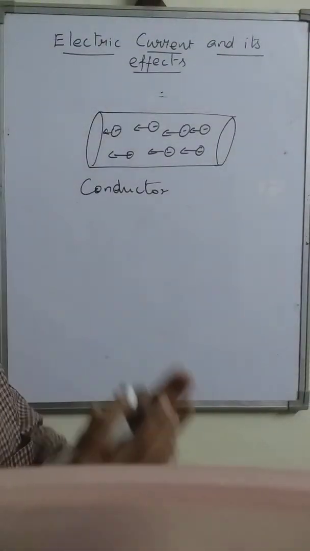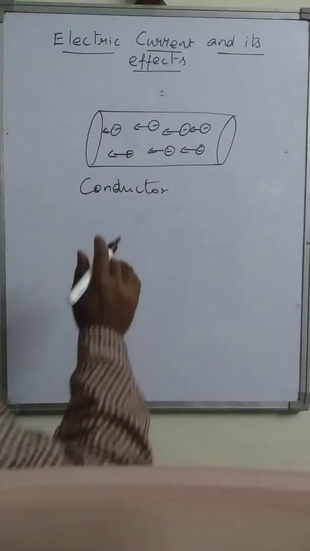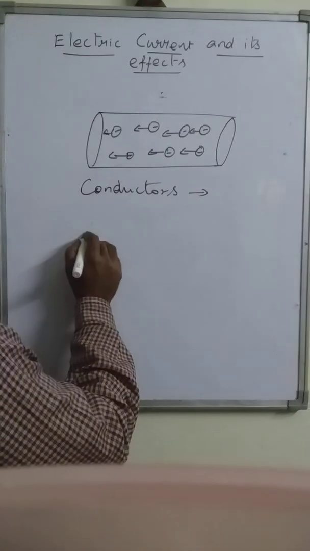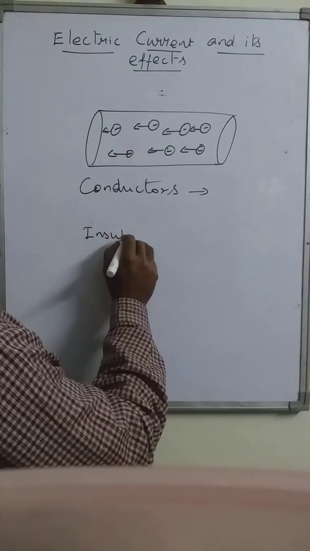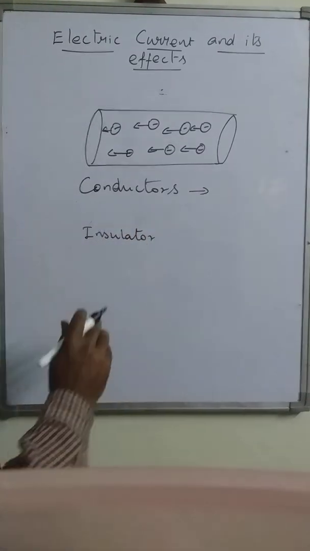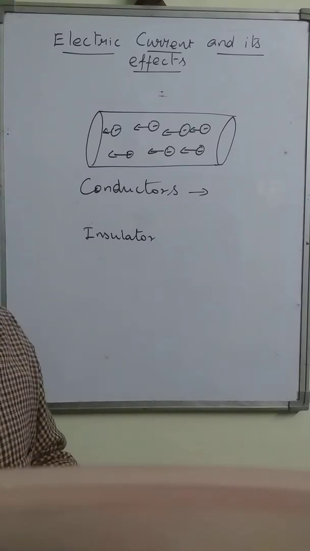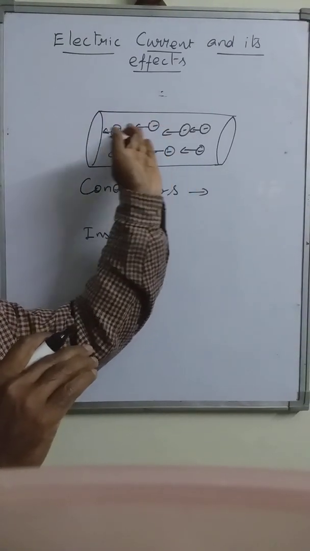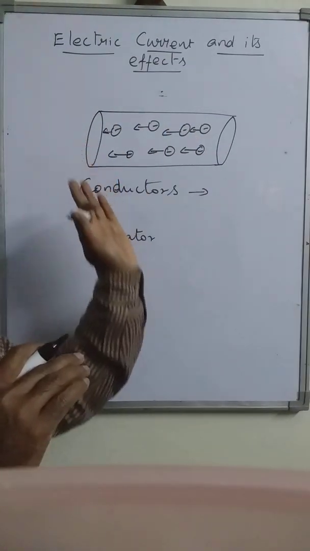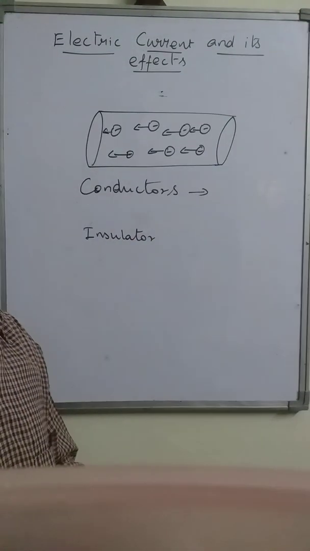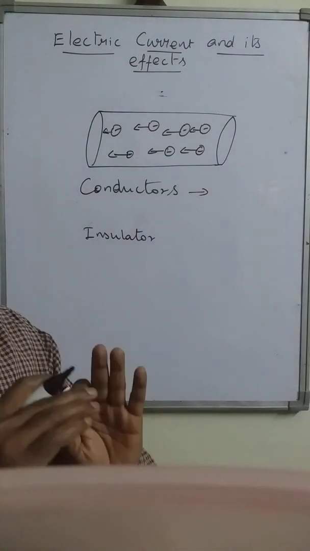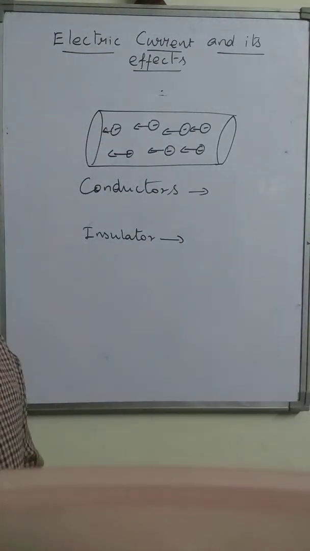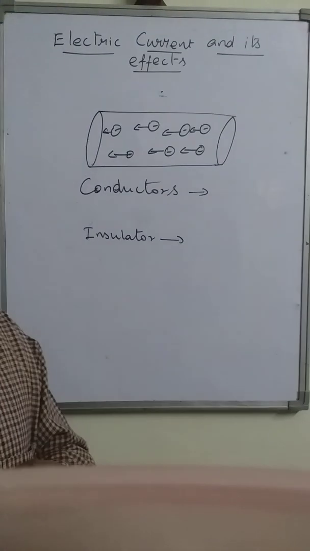Those materials which allow the charges to flow through them easily are known as conductors, and those which do not are the insulators. So materials are categorized into two types: conductors and insulators. We have so many conductors and insulators in our daily life.